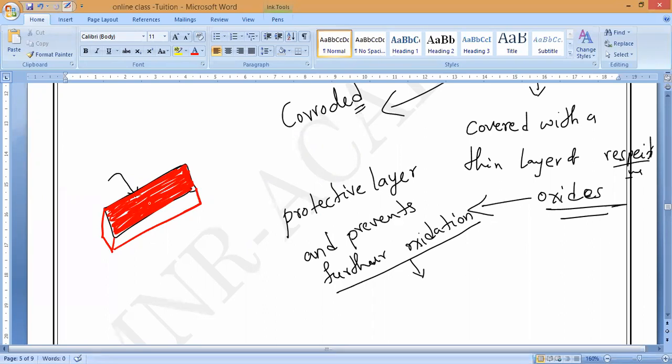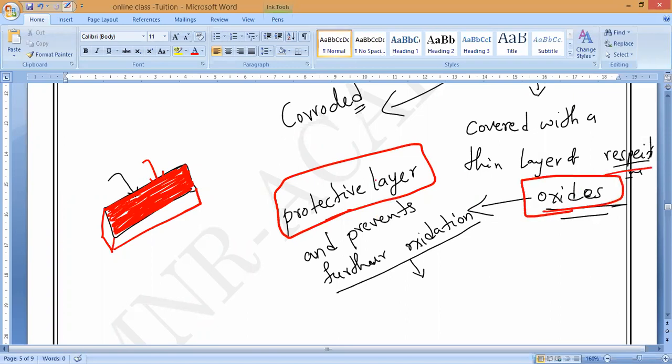Because this works like a protective layer. Once the top surface reacts with oxygen and forms the respective oxide, there is no further corrosion inside, because it works like a protective layer.